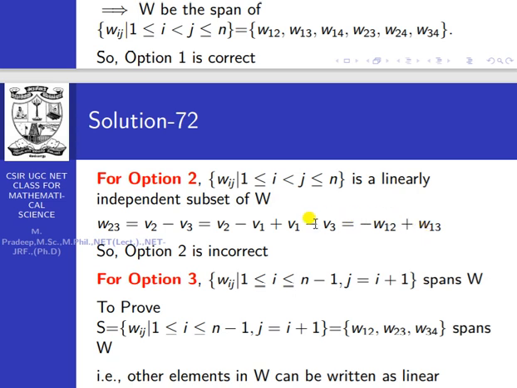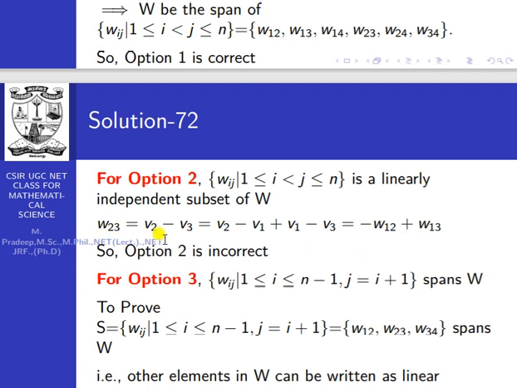Why not write W21? Because this set contains only W12, W13, W14, W23, W24, W34, so I express W23 in terms of the elements of this set. W21 is not there, so we express V2 minus V1 as minus W12. From this, W23 equals minus W12 plus W13. What is the conclusion?